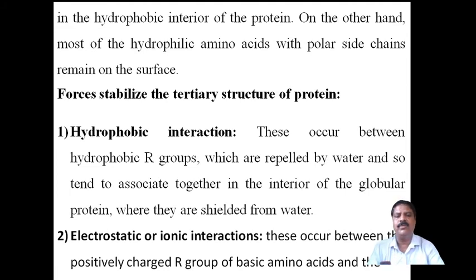Here the hydrophobic R groups are repelled by the water. Usually hydrophobic molecules do not react with water because water is a polar solvent, and the hydrophobic R group is a non-polar end. Non-polar end reacts with non-polar end only.